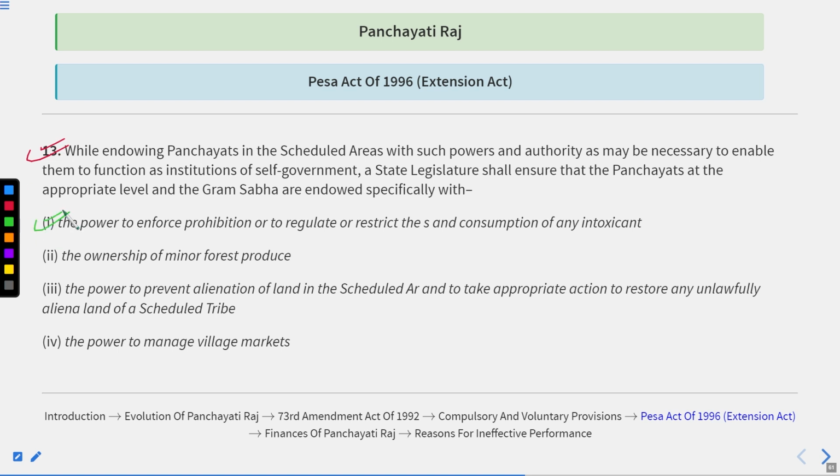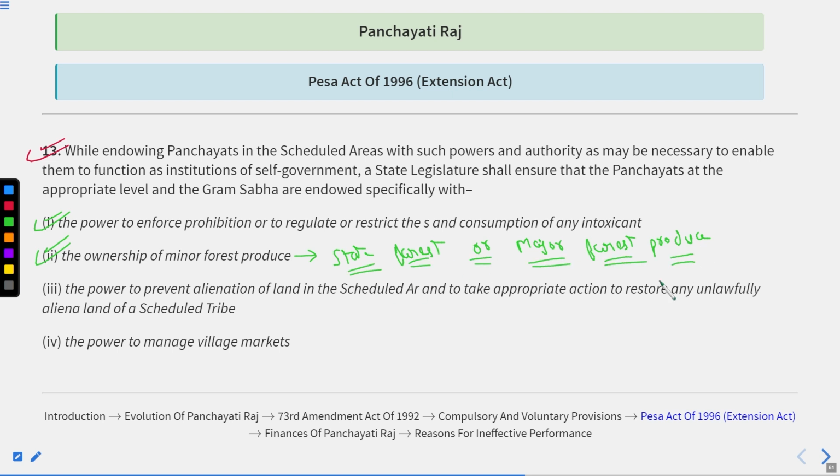The power to enforce the prohibition or to regulate or restrict the consumption of intoxicants. That is the first thing. Thereafter, the ownership of minor forest produce. Remember, minor forest produce, not major forest produce.